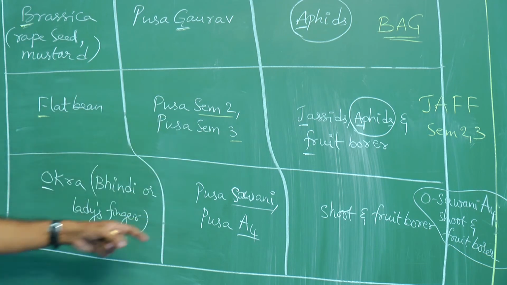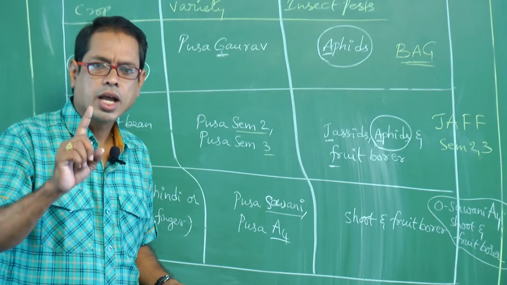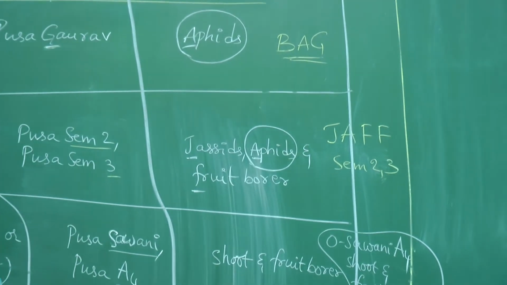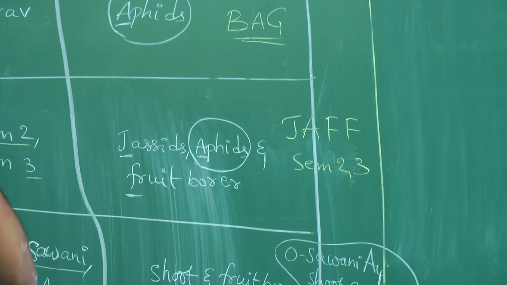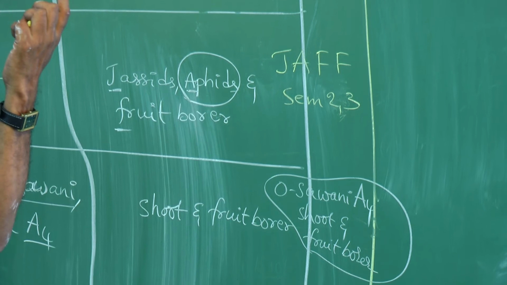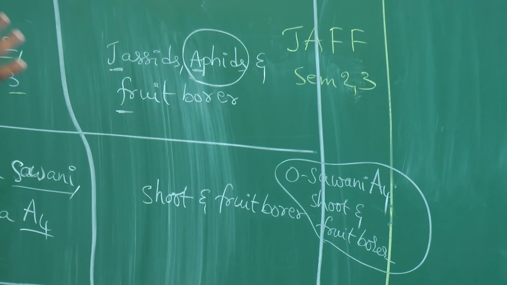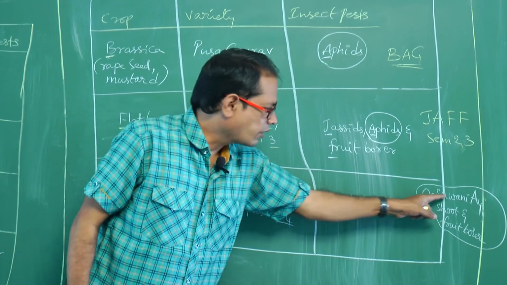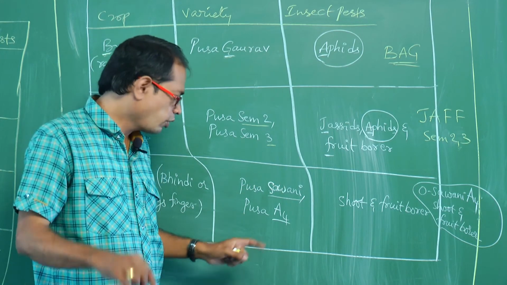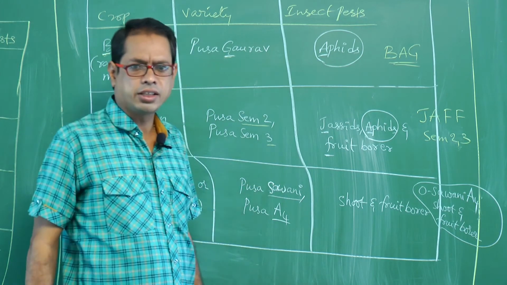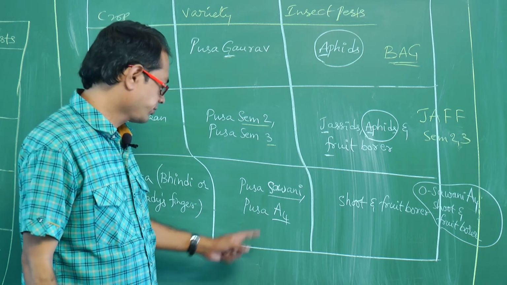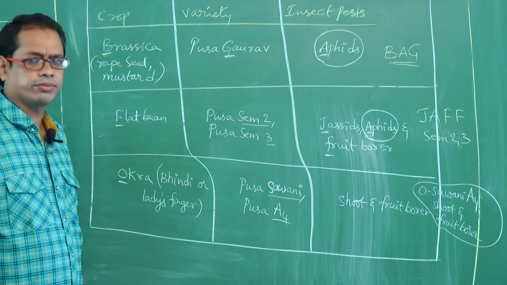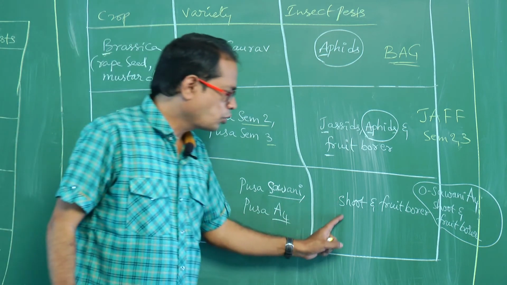So try to remember these three codes. First code is bag. Second code is Jaf Sem 23. Third one is O Sawani A4, shoot and fruit borer. O means okra. Sawani means Pusa Sawani. A4 means Pusa A4. They will ask in NEET like this: Pusa Sawani is a variety of okra or bhindi or lady's finger, which is resistant to shoot and fruit borer.